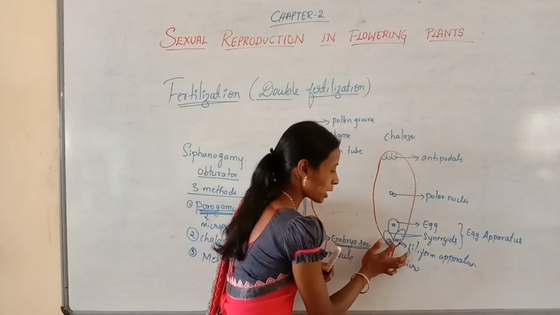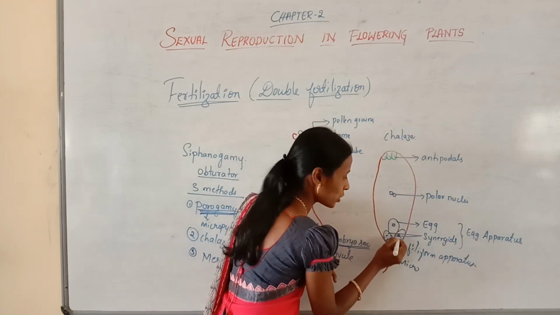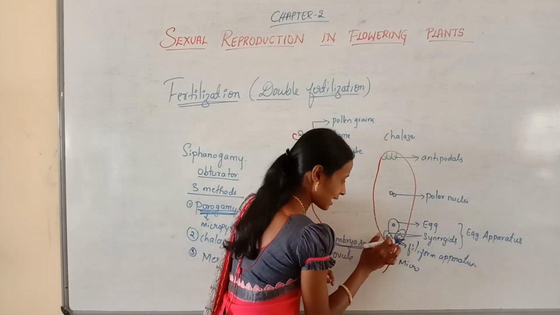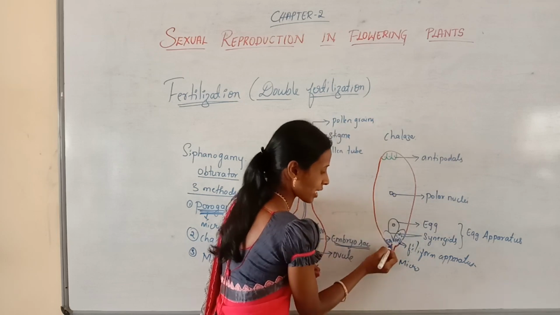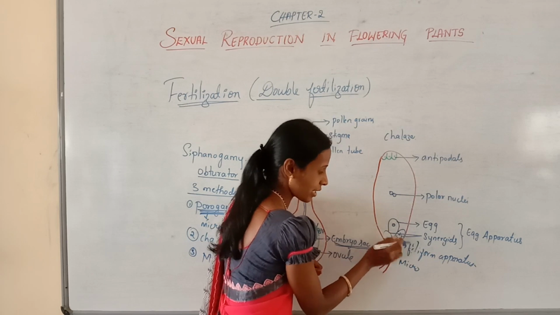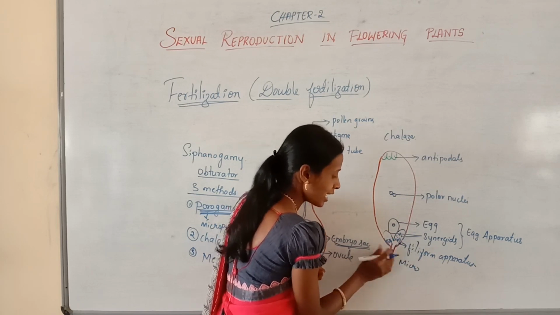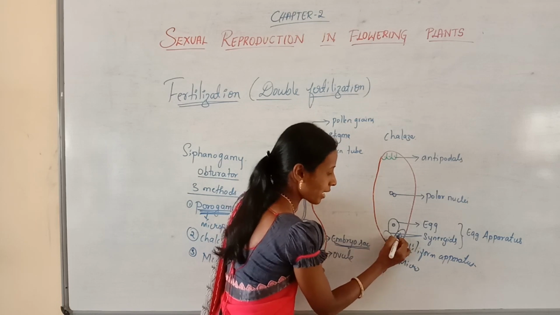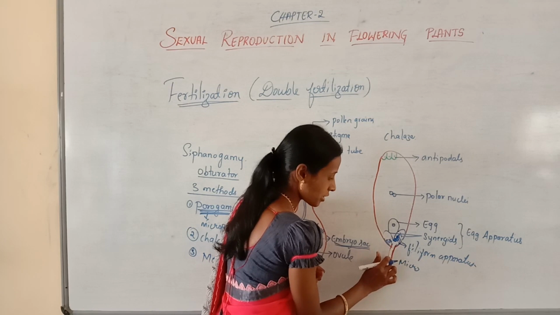The tip of the pollen tube will burst open to release the contents into the synergid. Imagine this pollen tube enters this synergid, bursts open and releases all the contents, including these two male gametes. Now the two male gametes are in the synergid.